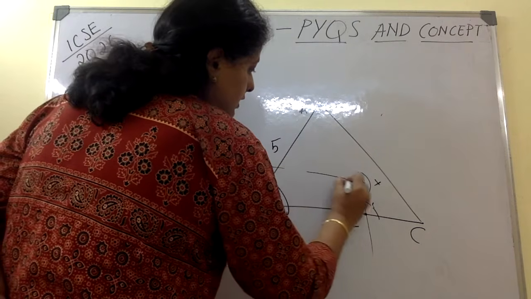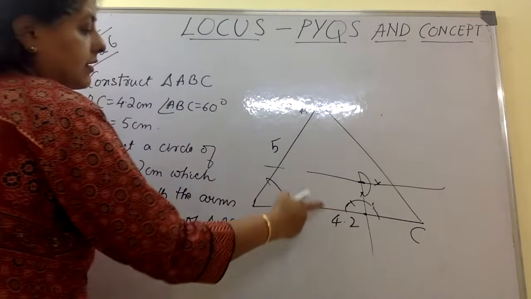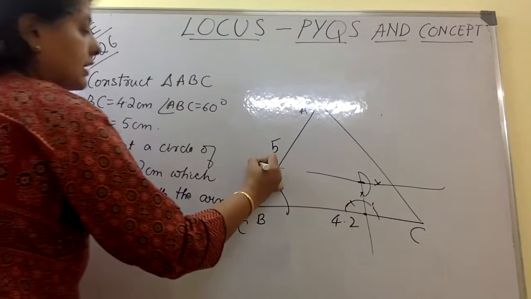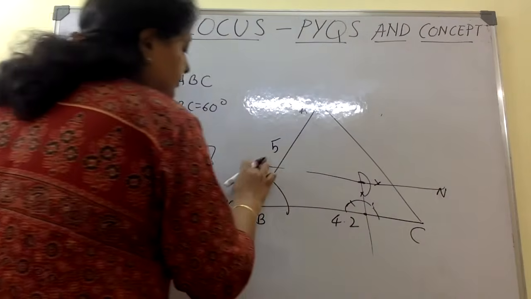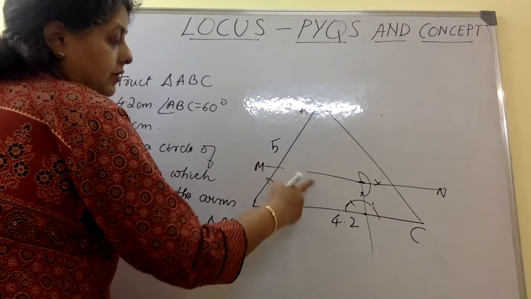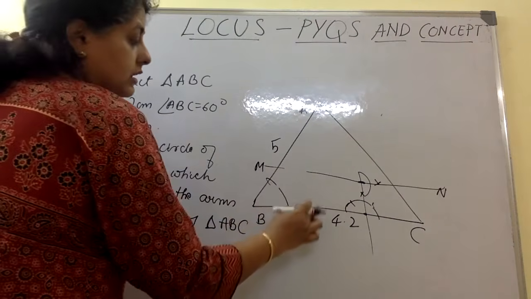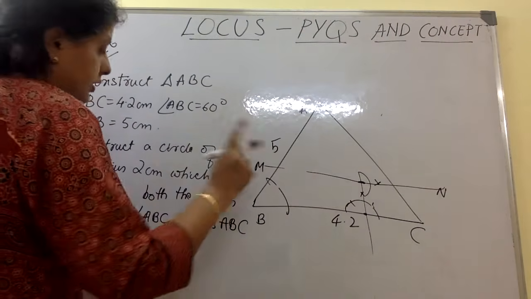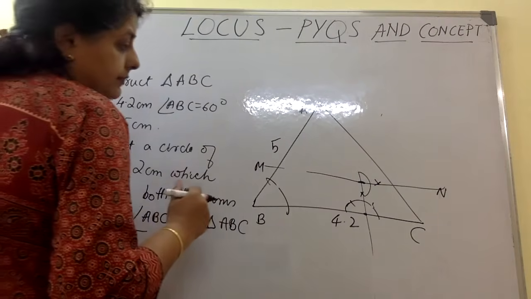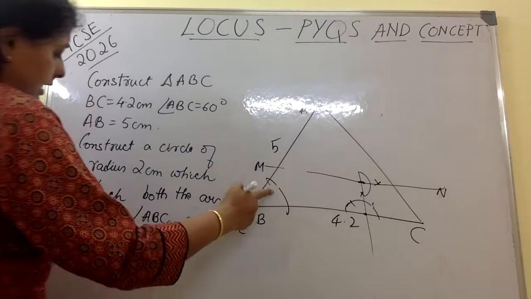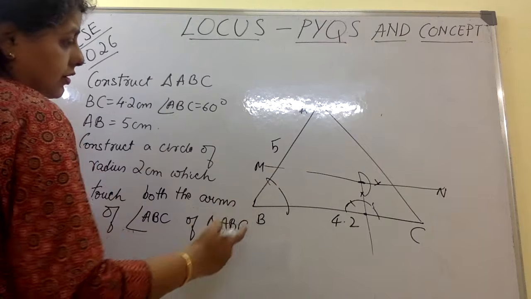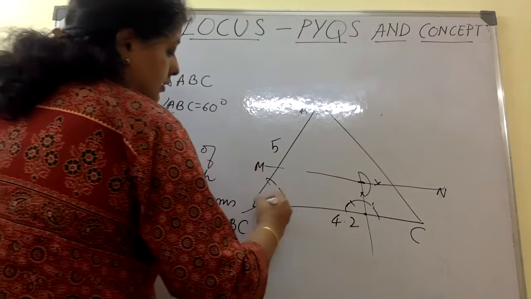Why we are doing all this is because we need a line which is parallel to BC. Let that line be MN, which is parallel to this. The distance between these two lines is 2 centimeter. We know it. Now, we will also draw the angular bisector of this.